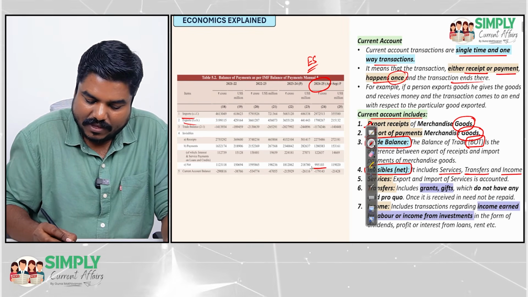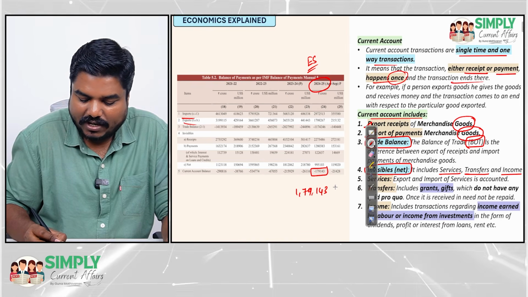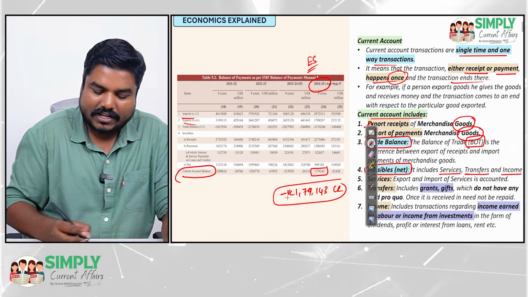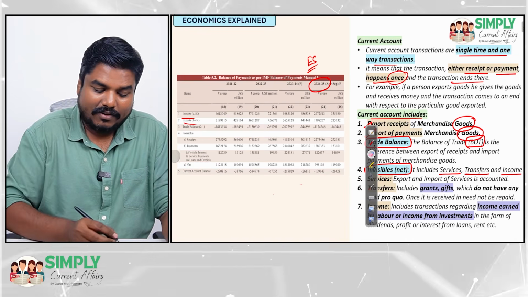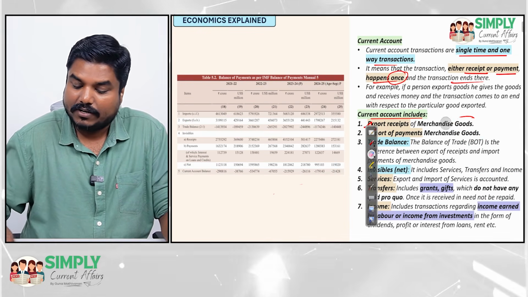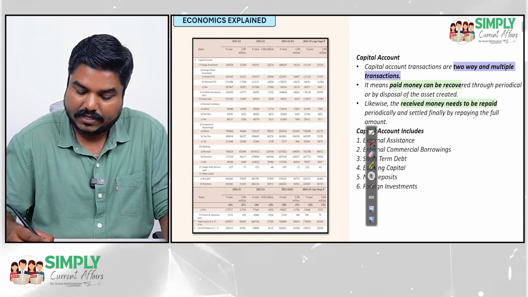So finally we are having 1,79,143 crores of shortage. So my current account shortage is 1,79,000 crores. Okay. Now what about the capital account? We will see the capital account. Yes.